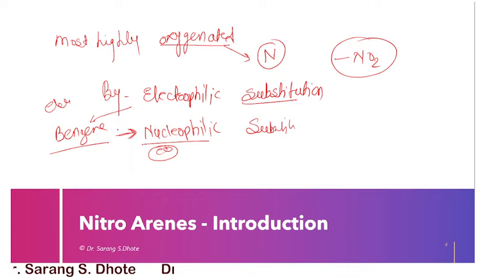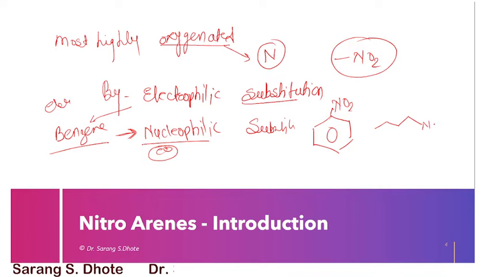The aromatic nitro compounds are much more readily available than aliphatic nitro compounds. Aromatic means what? A benzene ring aromatic compound with an NO2 group. This is an aromatic nitro compound. Aliphatic means most of the time a straight chain with an NO2 group. This is aliphatic.